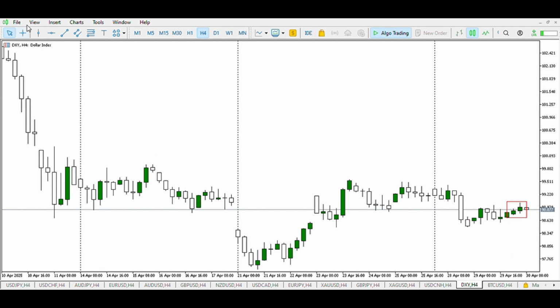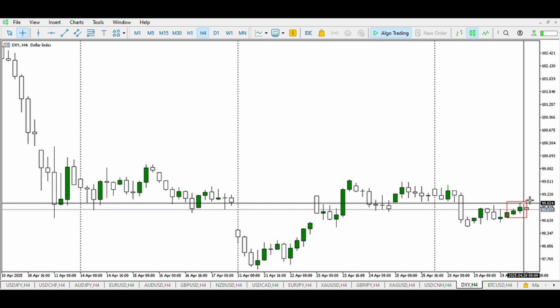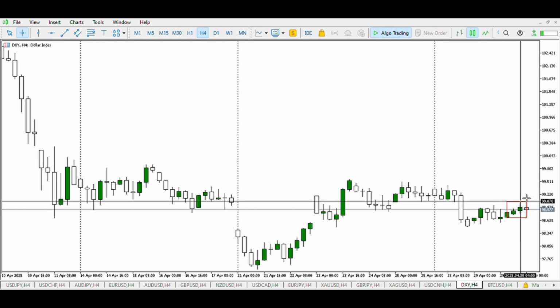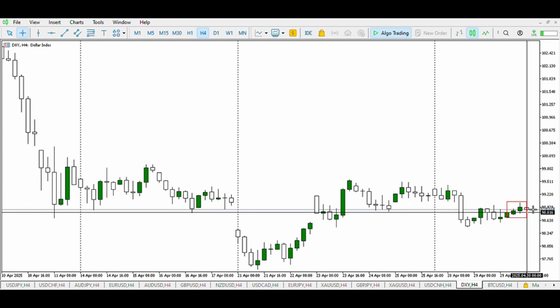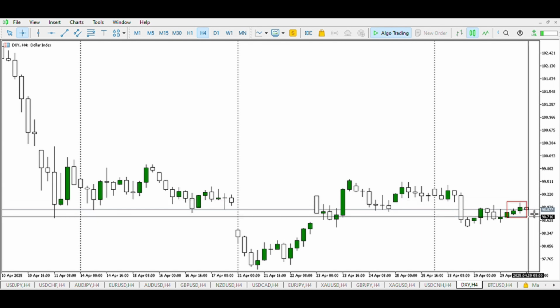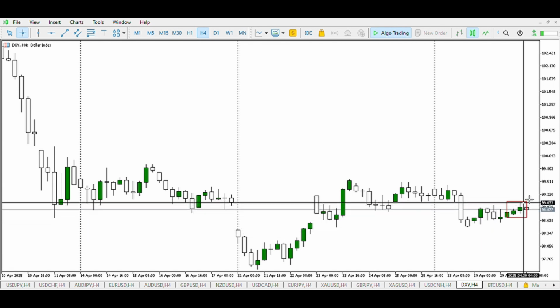On DXY, at the opening of the Asian session, we can see the buyers in this zone. And the second half, we can see the buyers breaking the high of yesterday. Following from this, we expect what? We expect liquidity to be grabbed, inducing more buyers, price going against them with a bearish candle with 1 or 2, breaking the structure. For a grab of liquidity, mind you, the high of the Asian session has to be broken to induce more buyers, and price has to go against the buyers.